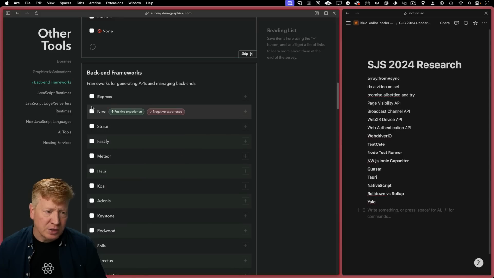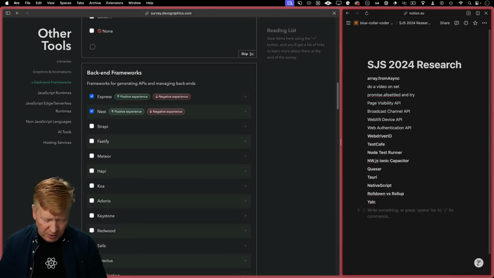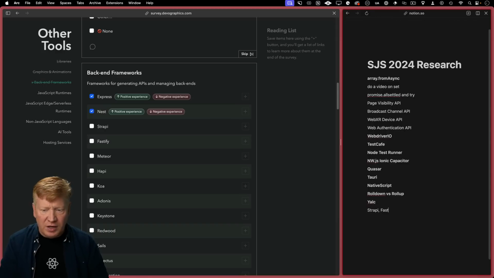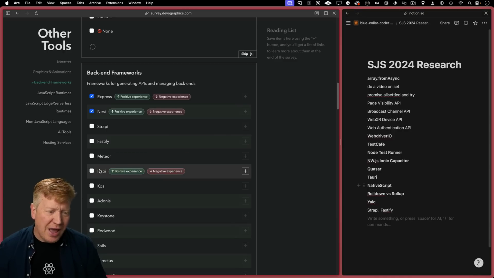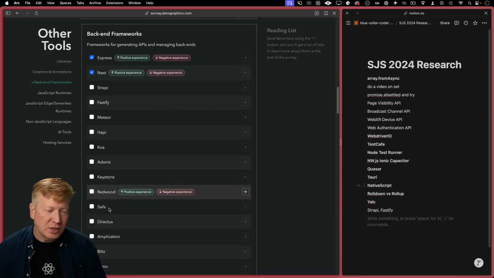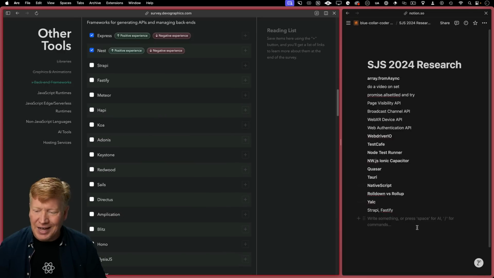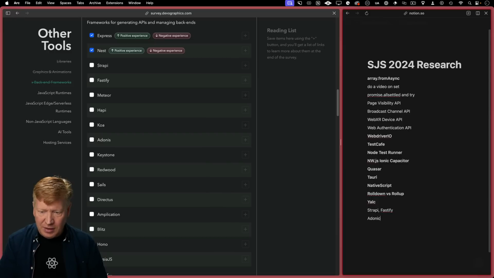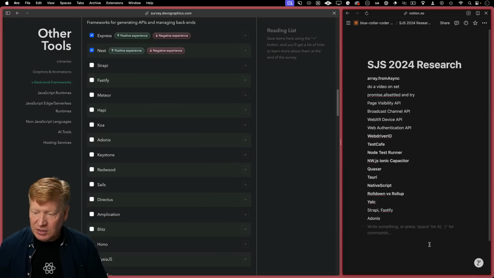Backend. Oh, yeah, definitely Express, Nest. So I need to do more on Strapi and Fastify. Wow, Meteor is old school. Hapi is old school. Hapi was the thing that we used to use at Walmart, came out of Walmart. Koa. Wow, these are kind of old. Adonis. I don't even know what that is. And Keystone.